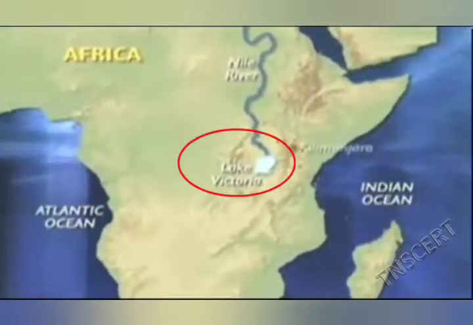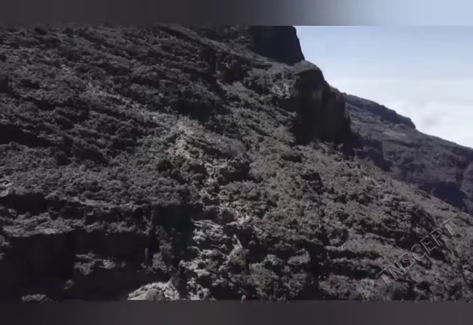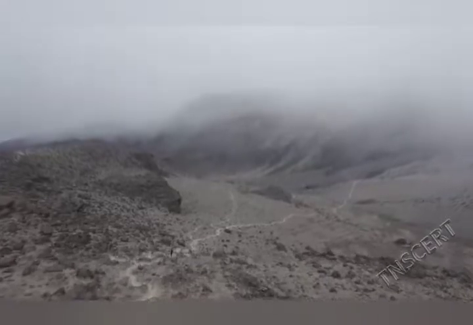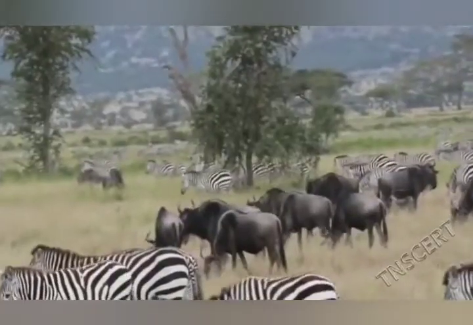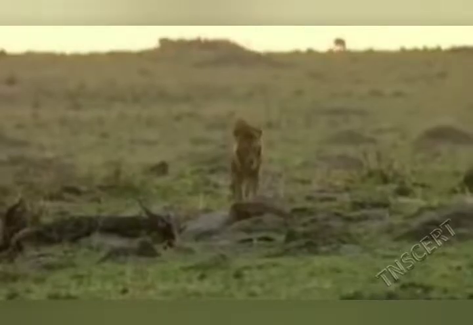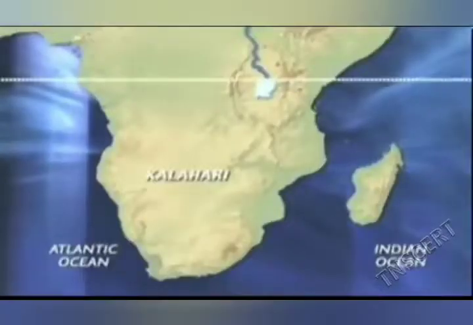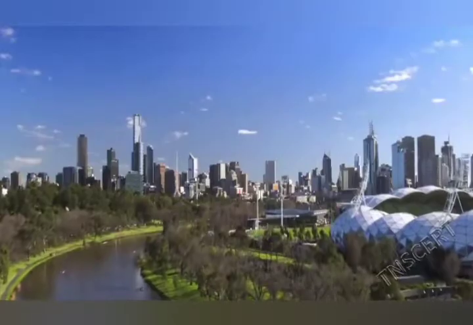Here is Africa's largest lake, Lake Victoria, and its highest mountain, Mount Kilimanjaro. The grassland of this region contains large herbivores like wild elephants, zebras, and antelope, as well as predators such as lion and cheetah. In the southern part of Africa is the Kalahari Desert.